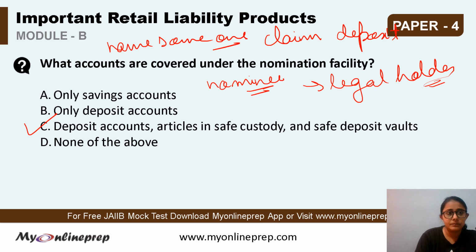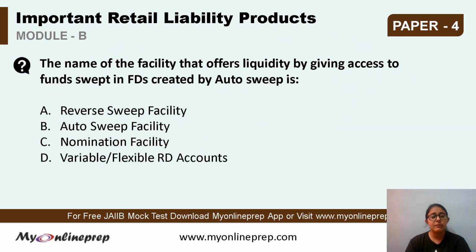Next question. The question says the name of the facility that offers liquidity by giving access to the funds swept in the fixed deposits created by the auto sweep is. First, let us see what is auto sweep. So auto sweep is a facility that connects our savings account with our fixed deposit account.